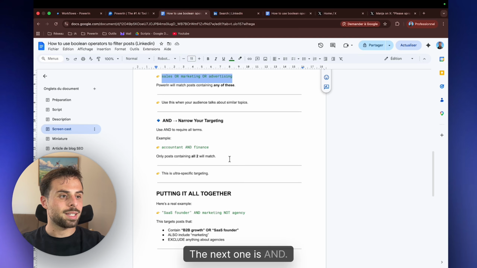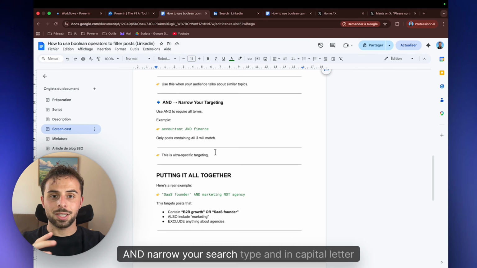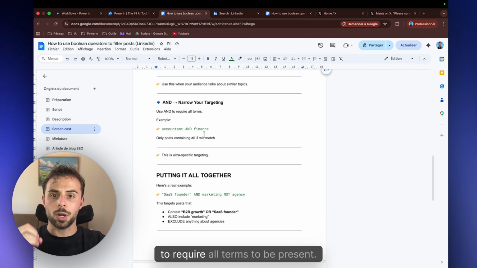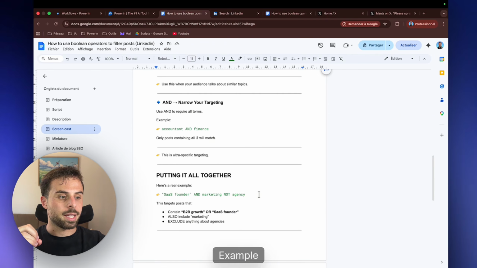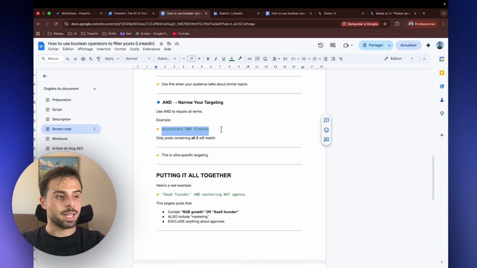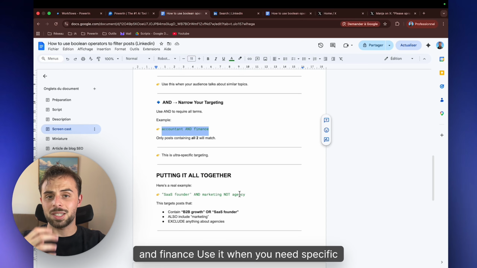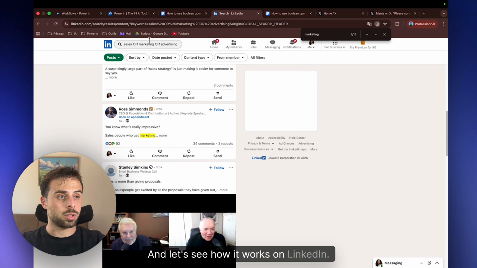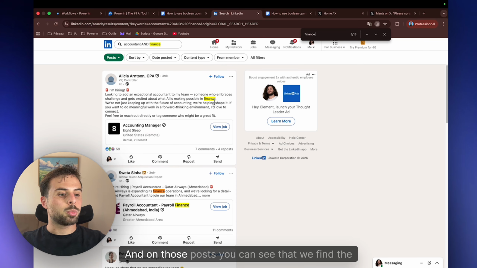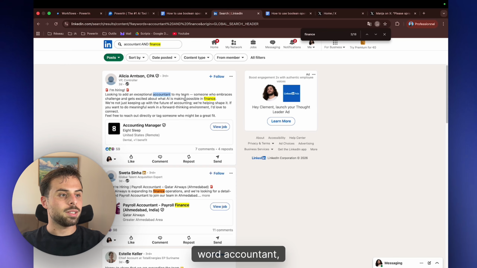The next one is AND. AND narrows your search. Type AND in capital letters to require all terms to be present. Example, content AND finance. Use it when you need specific targeting. And let's see how it works on LinkedIn. And on those posts, you can see that we find the words accountant, finance, accountant, and finance.